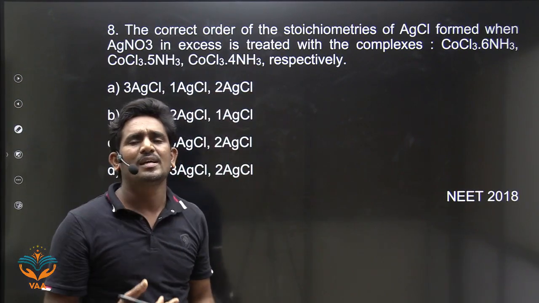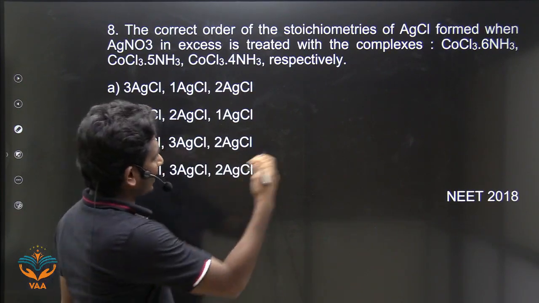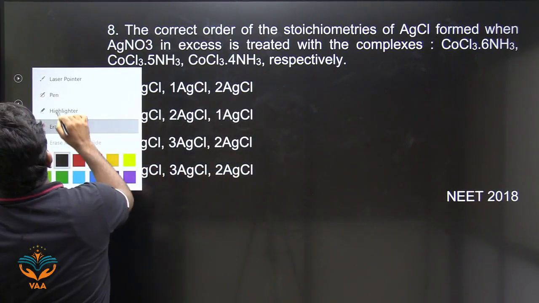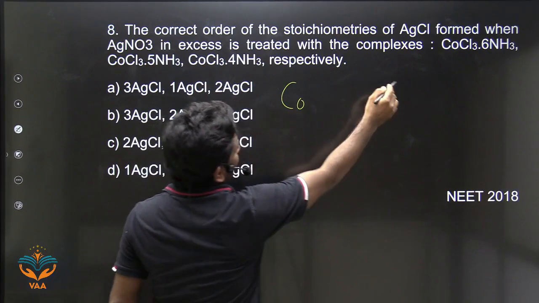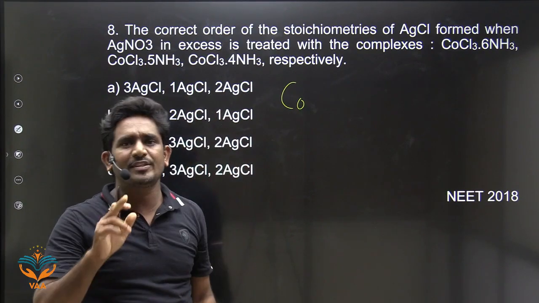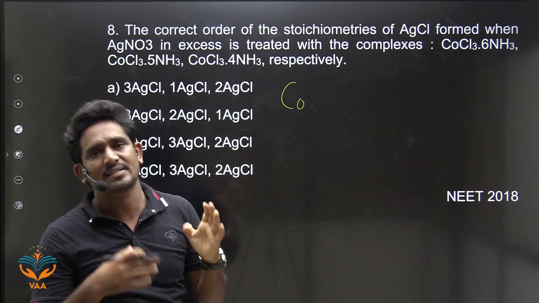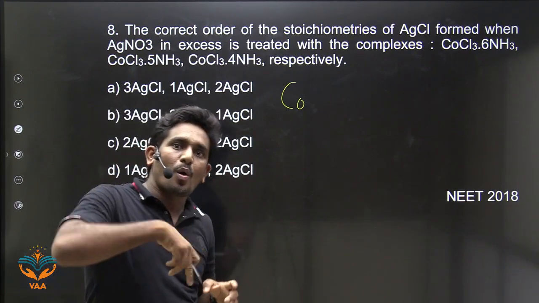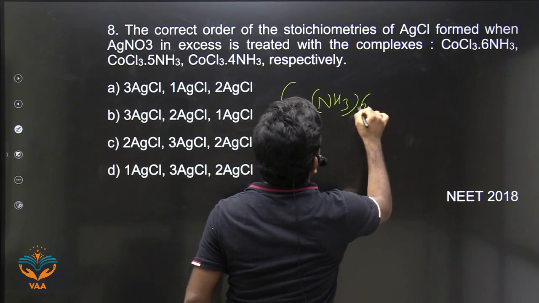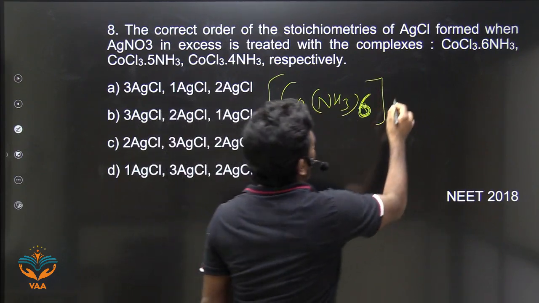So cobalt +3 is more stable in octahedral complexes, beta. Okay, so if we write the octahedral complex of all the compounds. CoCl3 with 6 NH3 ligands, here there are 3 chloride ions and 6 NH3 ligands. And which is a strong field ligand? NH3 is a strong field ligand. So remember, all strong field ligands are present in the coordination sphere. So there are NH3 6 times. Okay, this is an octahedral complex, and the remaining chloride ions are present outside.